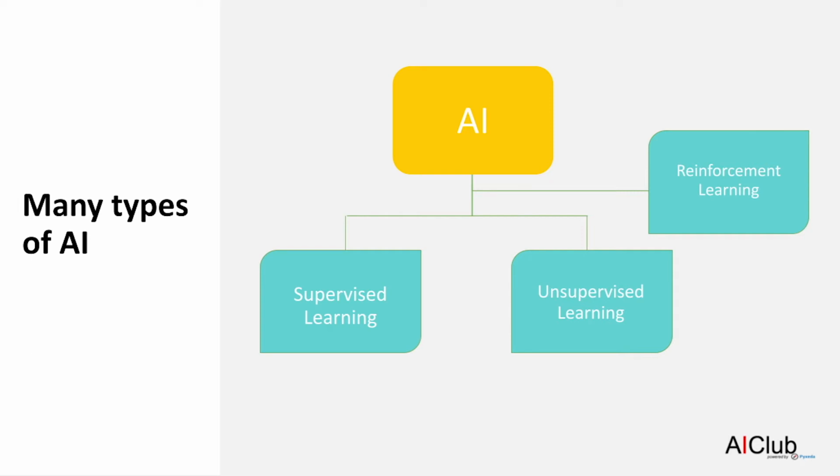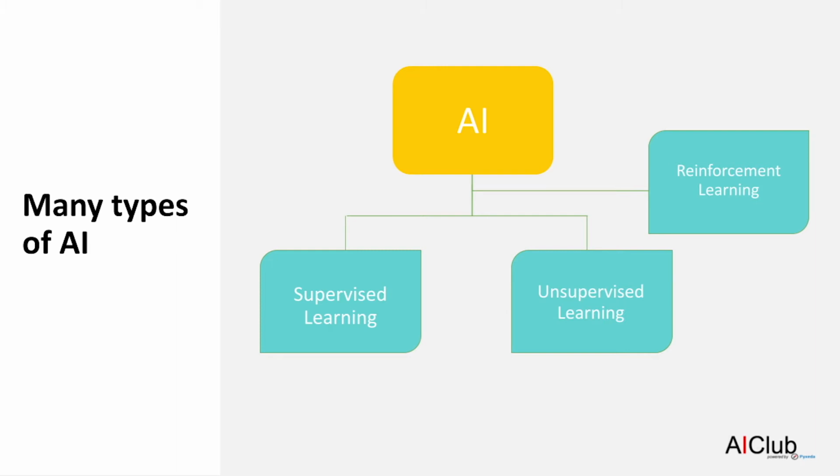Reinforcement learning is where the AI tries different things and tries to remember what things worked and what things did not work. A great example is having the AI play a game. To play a game, it might try out different game strategies and then remember the ones that resulted in winning a game and ones that resulted in losing a game. Over time, it will get smarter about playing the game.